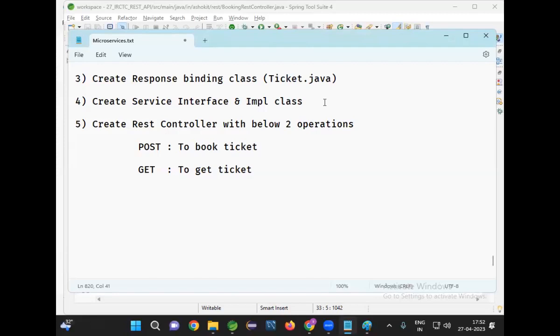In that, 2 operations will be available. What are those 2? First one is post operation. Second one is get operation. Post operation is used to book the ticket. Get operation is used to get the ticket. Yes, just read this.